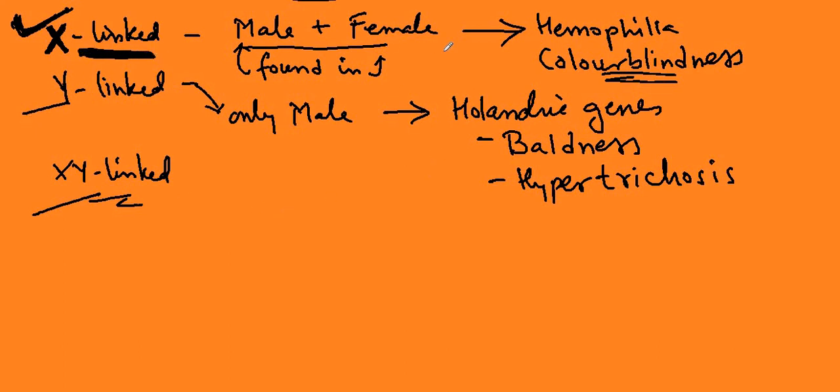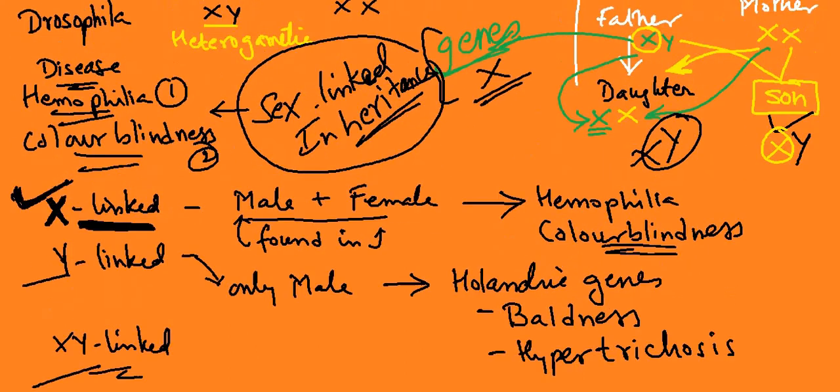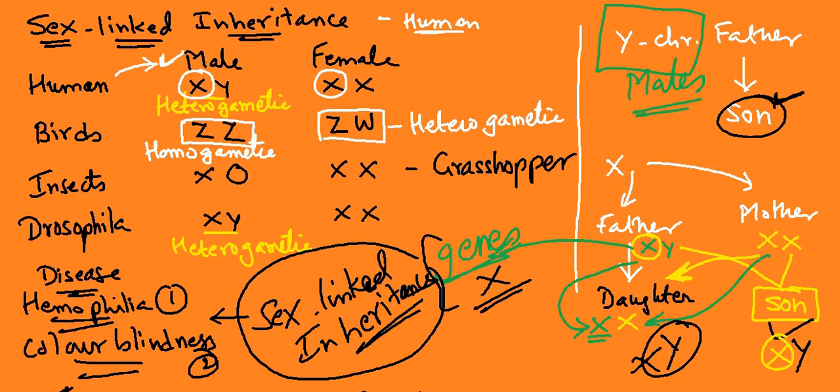In the next episode, we are going to talk about hemophilia and color blindness. If you have any doubts or questions, please let me know in the comment box. So this is all about sex-linked inheritance, and the topic that I showed you previously, that is why males are considered responsible for the sex of a child.